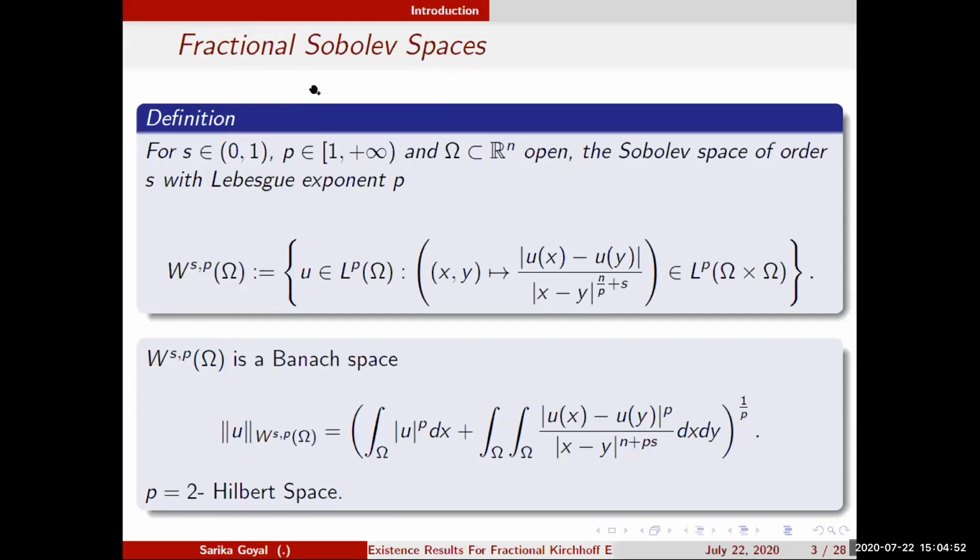First of all, I define what the fractional Sobolev spaces are. Basically, for s belonging to (0,1) and p from 1 to infinity, we define W^{s,p}, the Sobolev space of order s and exponent p on Omega, where Omega is any open set, as u in L^p such that this quantity belongs to L^p of Omega cross Omega. It is a Banach space with this norm, and for p equal to 2 it becomes a Hilbert space.